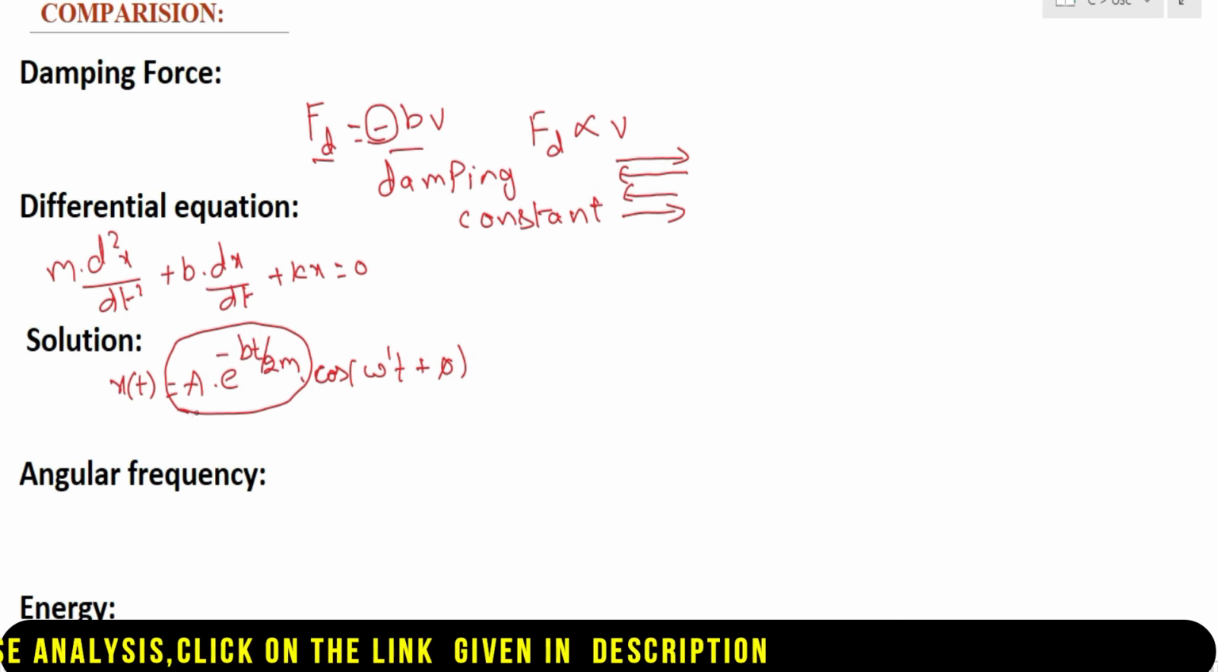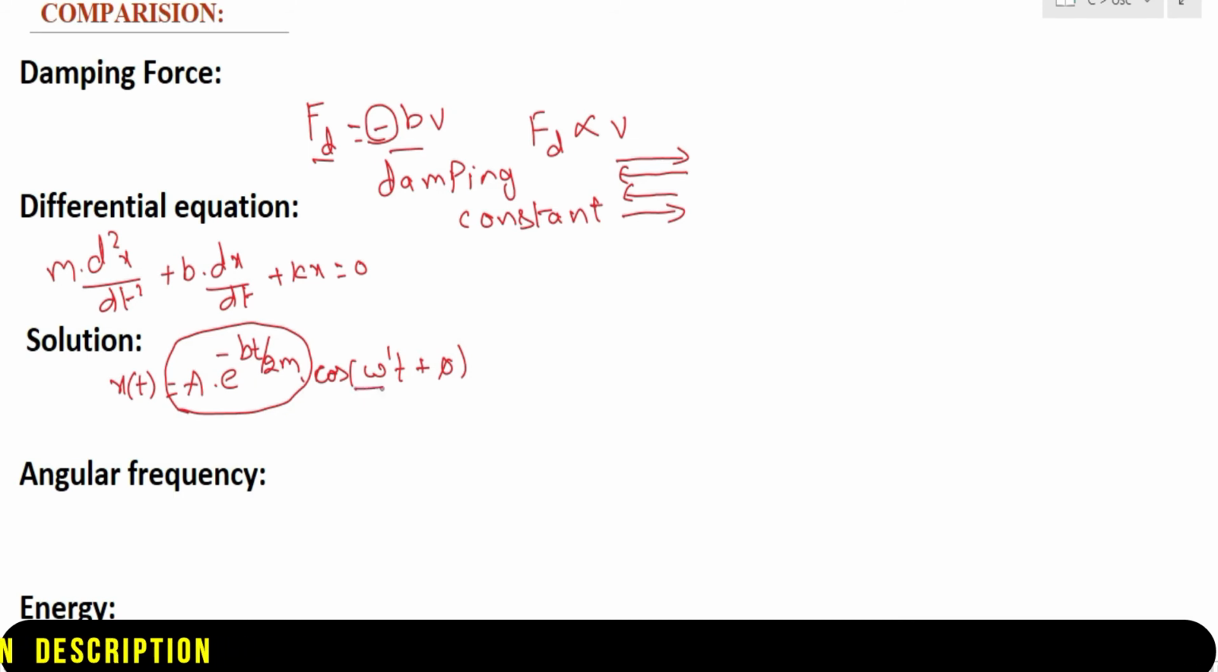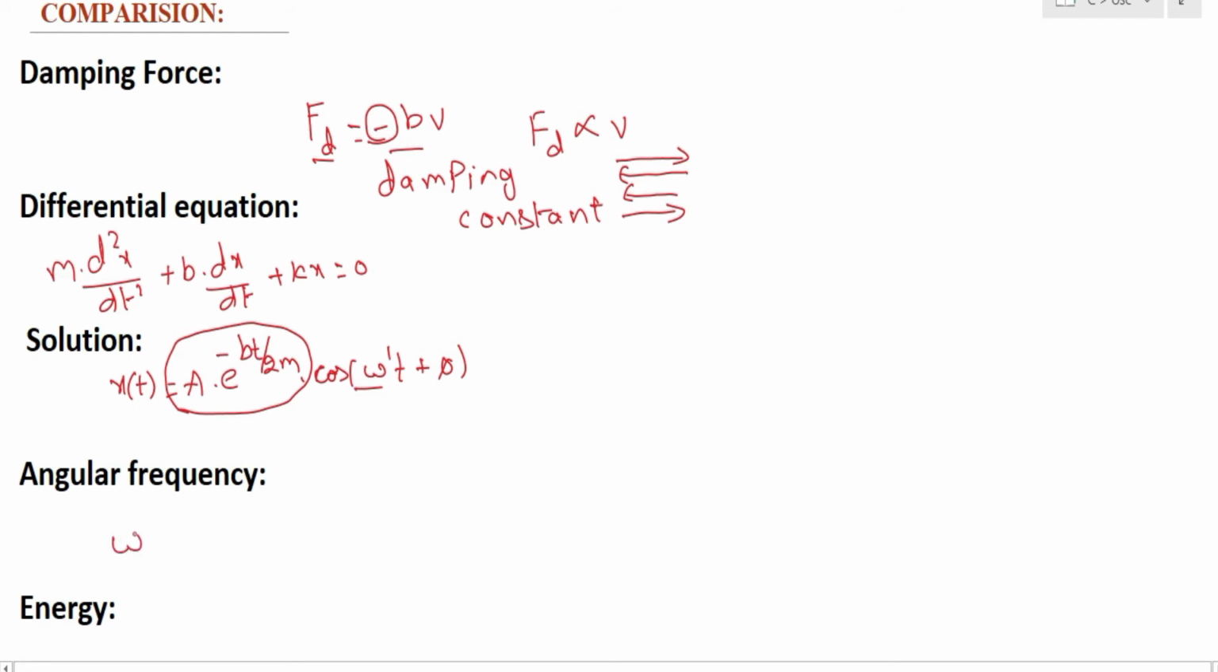So as time goes on, what will happen to the amplitude? There will be a decrement in amplitude. That is the point you have to notice here. And as I said, omega dash is the angular frequency. The formula for this angular frequency is omega dash equal to root over k by m minus b square by 4m square. Here also you can observe that this angular frequency omega dash depends upon the damping constant, that is, the medium.